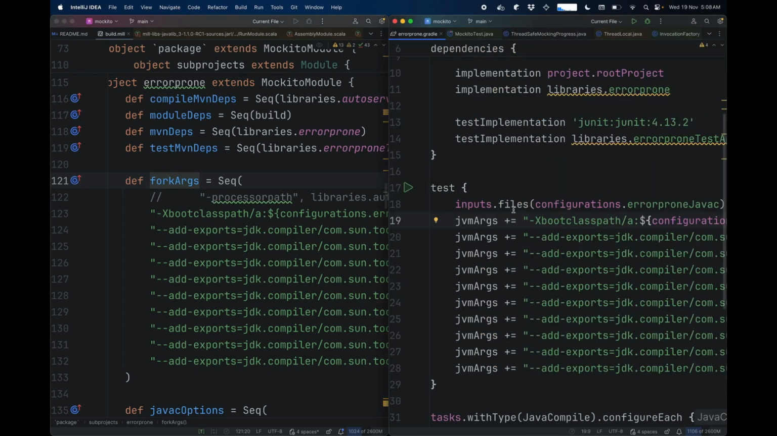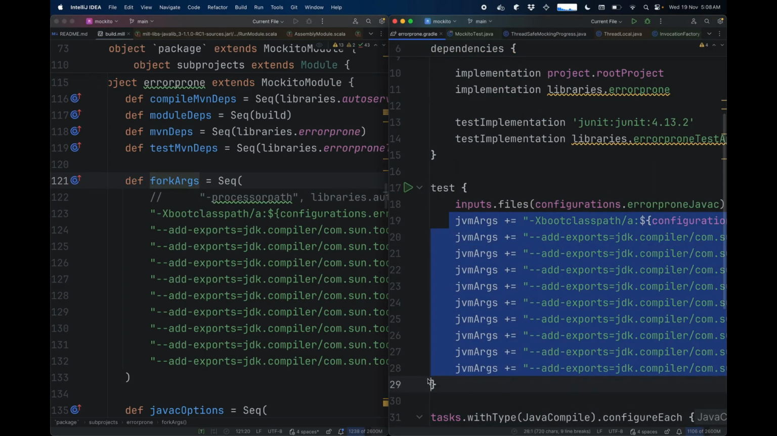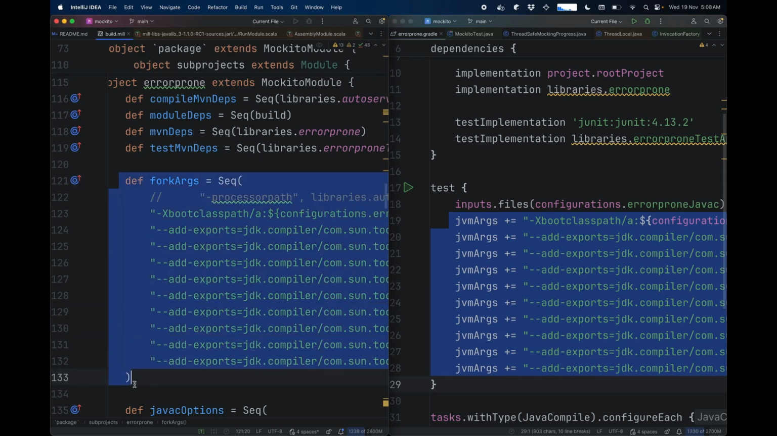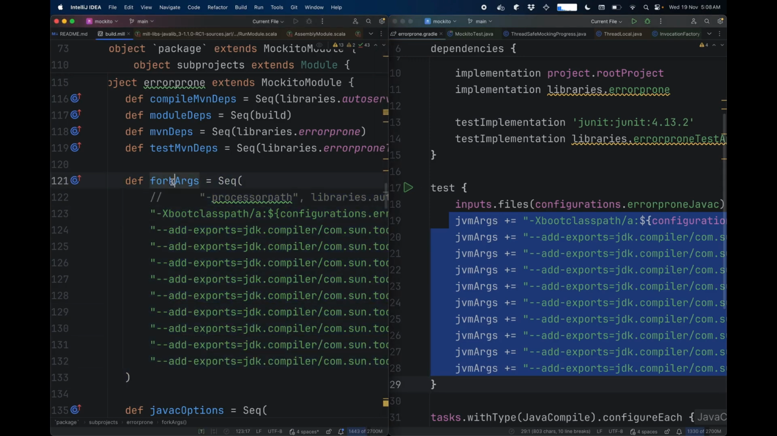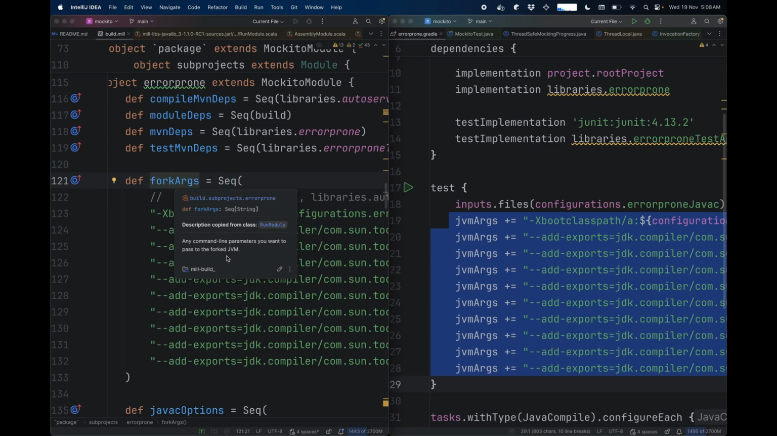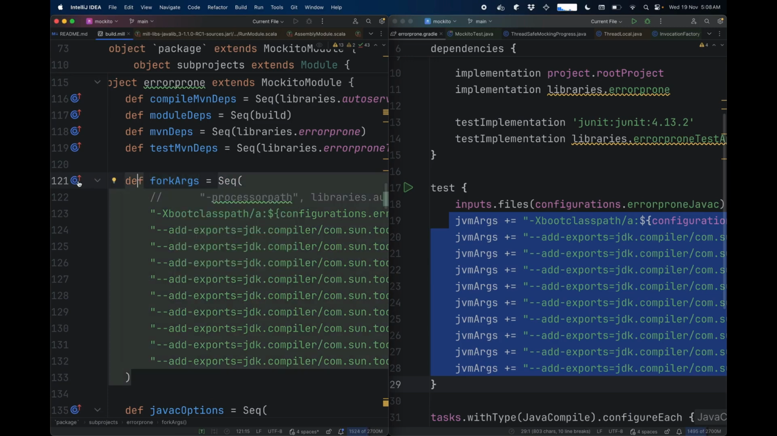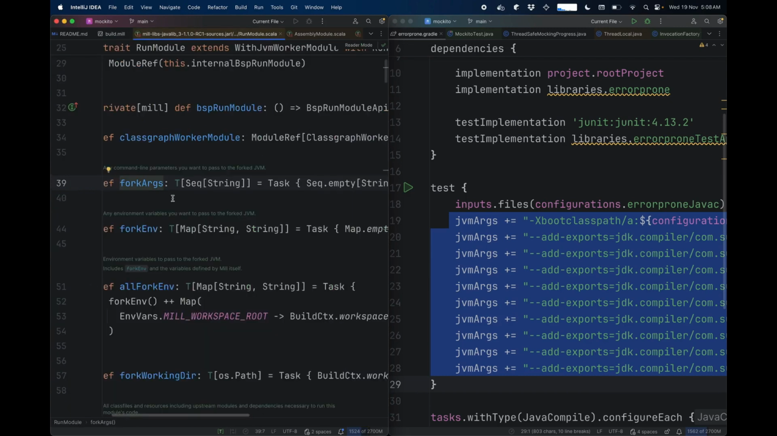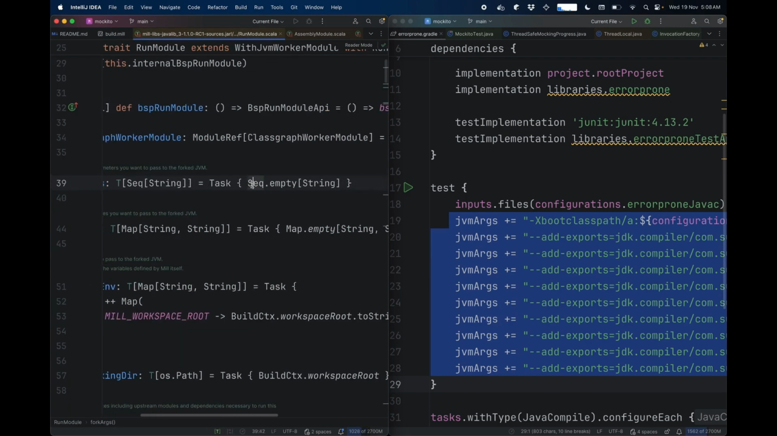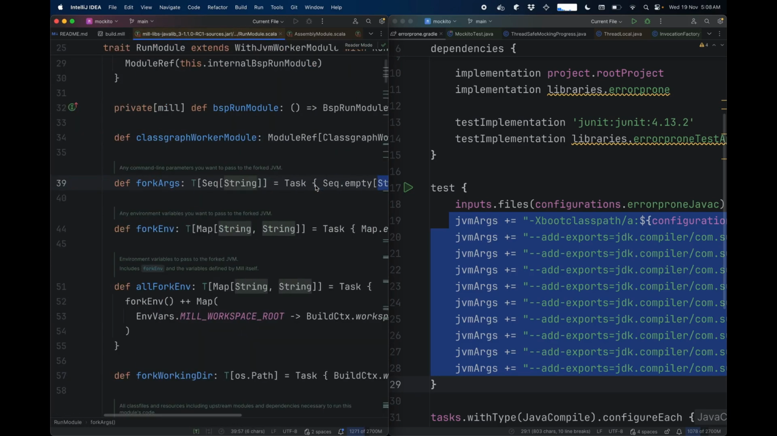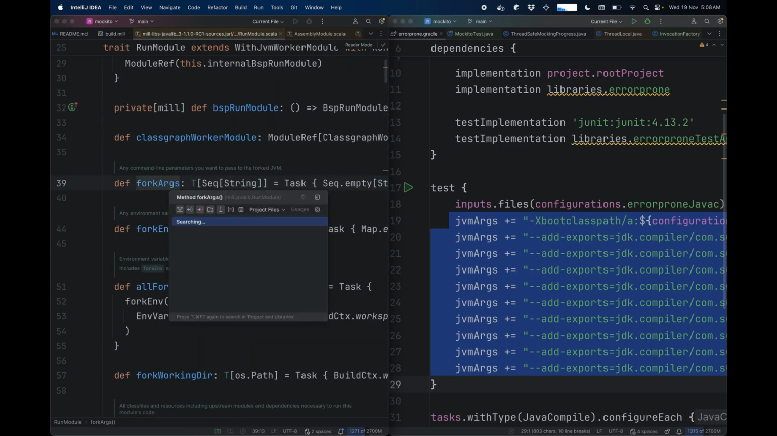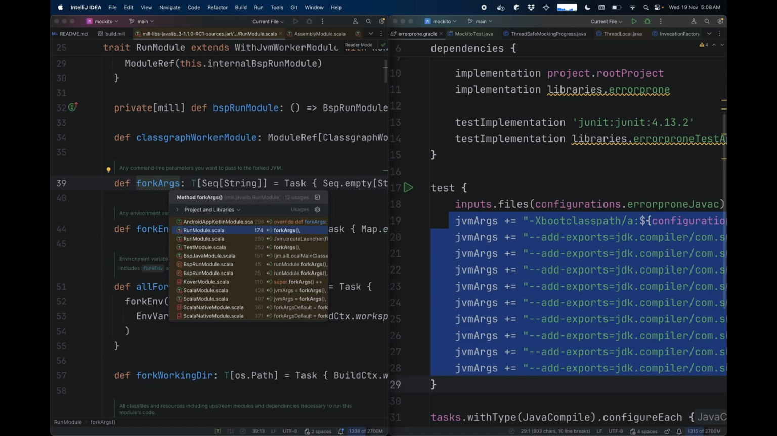So it's the same information in JVM args in Gradle and fork args in Mill. But where it differs is that IntelliJ knows that fork args is an override. IntelliJ can pull up the documentation for the overridden method if you didn't know what it did. IntelliJ can bring you to the overridden method so you can see the value that you're overriding. In this case, it's an empty sequence of strings. And IntelliJ can help you find usages for the overridden method. So you can see, I'm overriding this method. What does this affect? You can't do this in Gradle, but you can do this in Mill.